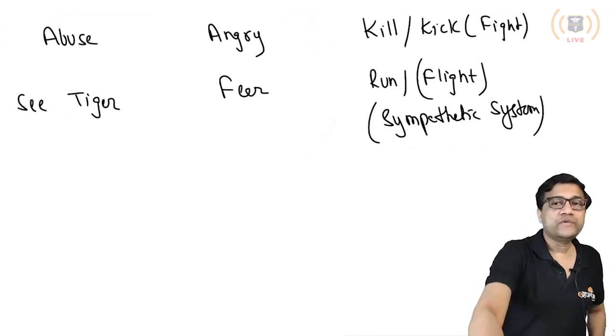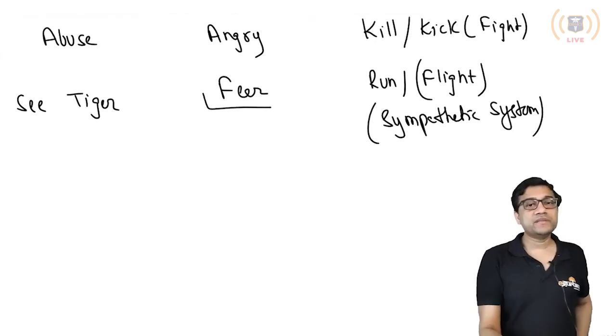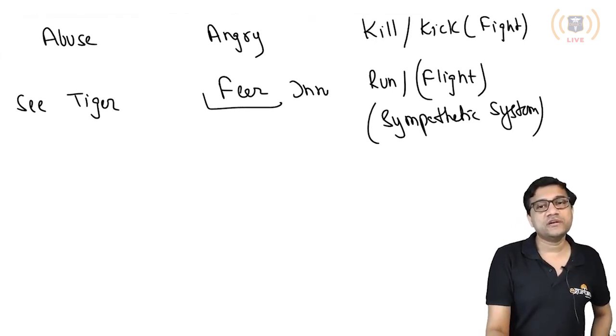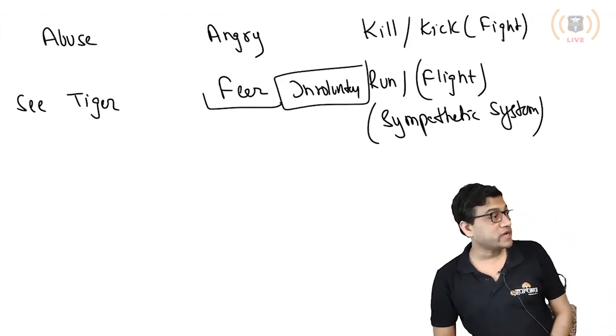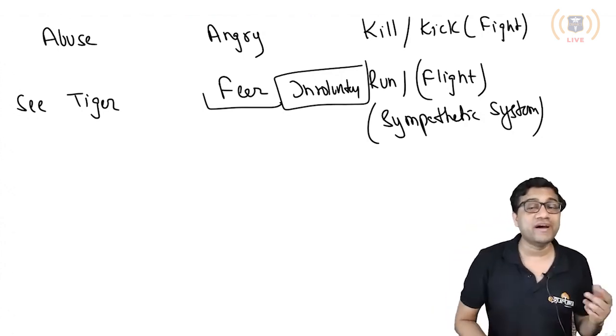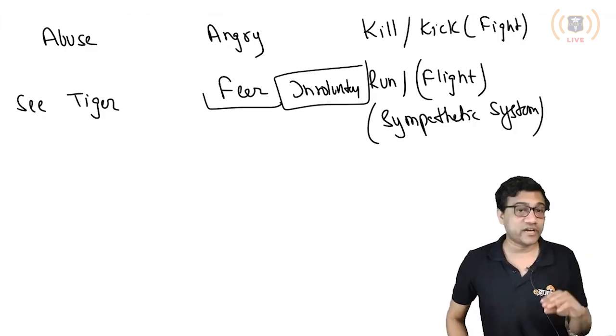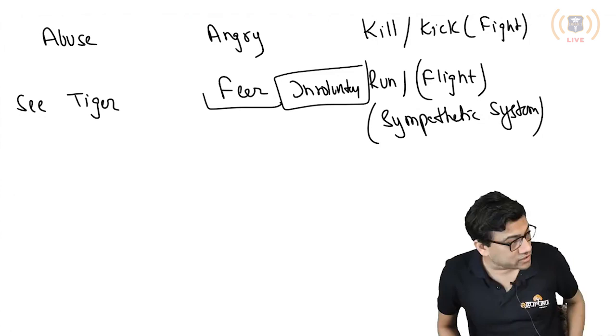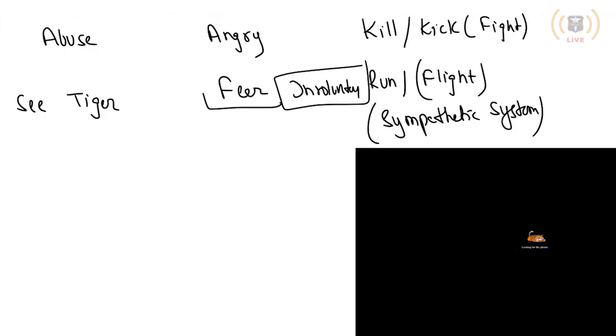Okay, so when you see a tiger, remember these two are involuntary, which I was discussing. It does not happen that you see a tiger and say, oh tiger, I should be afraid. No, you are immediately afraid and you start running. Why? Because if you waste time becoming aware and conscious of the tiger, like oh it's a male tiger, why do you want to know whether it's male or female? Are you clear? Ultimately a tiger will always harm you, so you will not waste time in thinking, you will run.